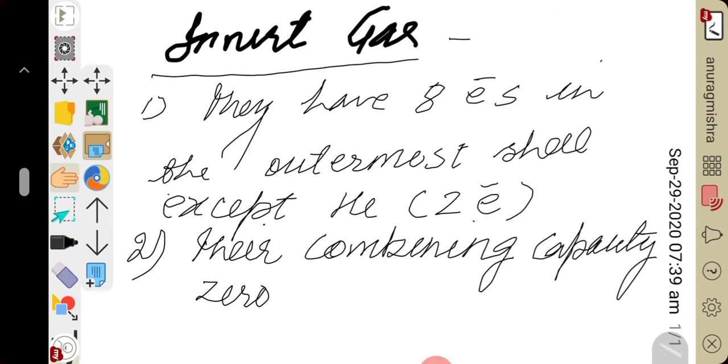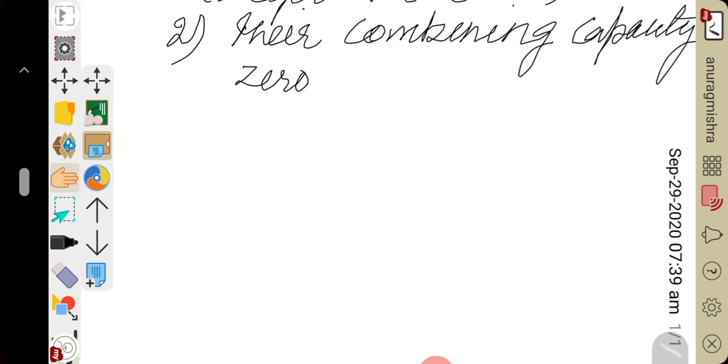We all know. That's why they are known as zero group element. They do not react with other element and are therefore inert.